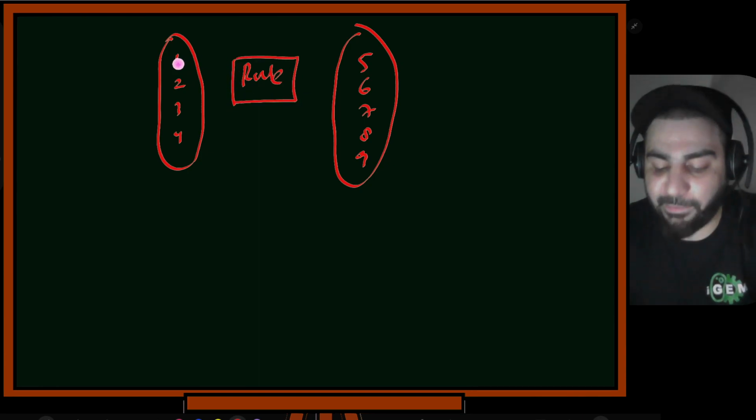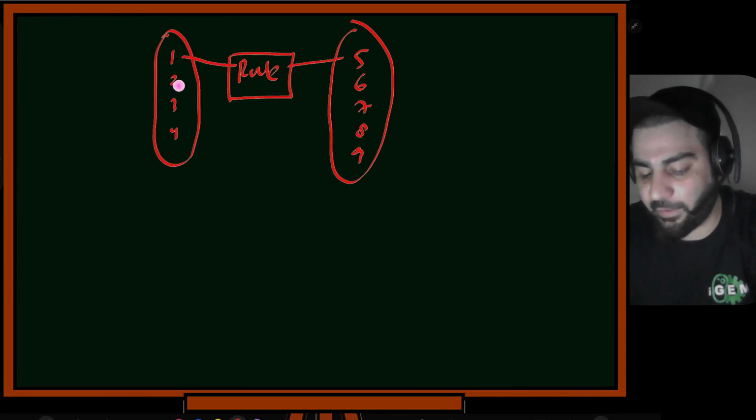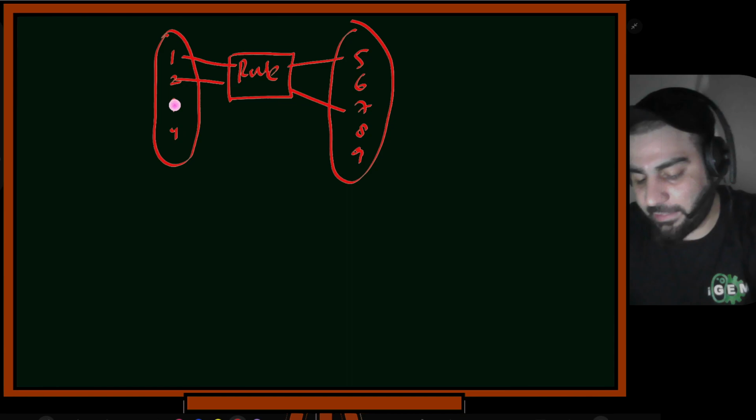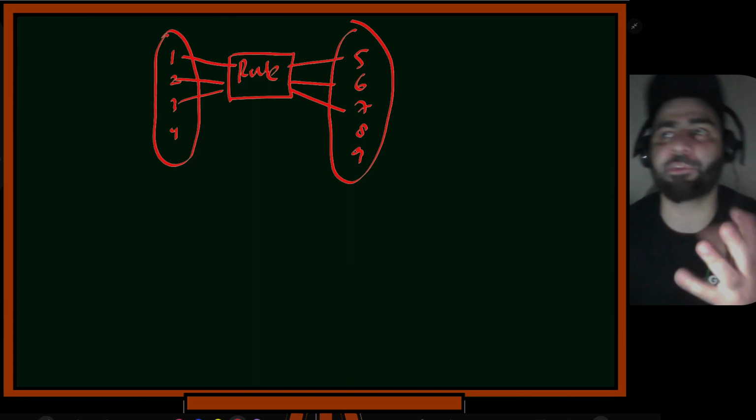So this one will be mapped somehow, let's suppose, to 5 by this rule. It will go through this rule and it will map to 5. This 2 can be mapped to 7, and this 3 will be mapped to 6. Consider this function is a machine. It takes something as input and gives something as an output.